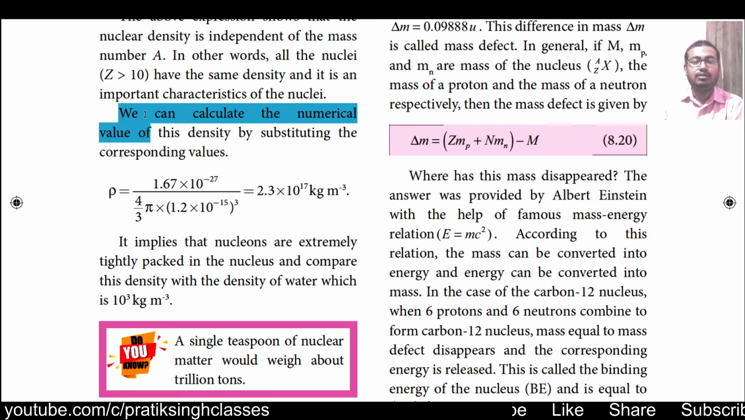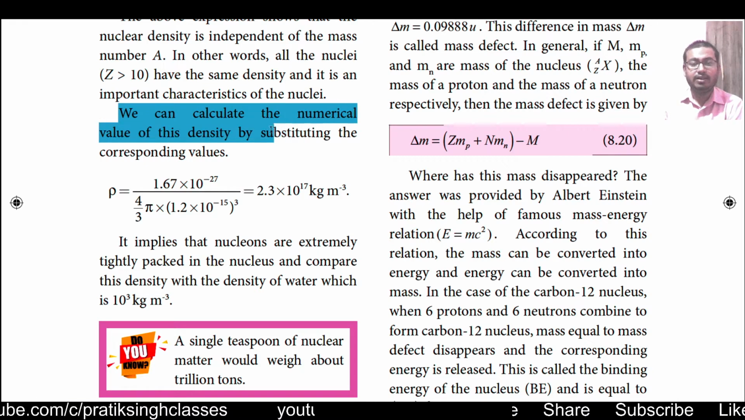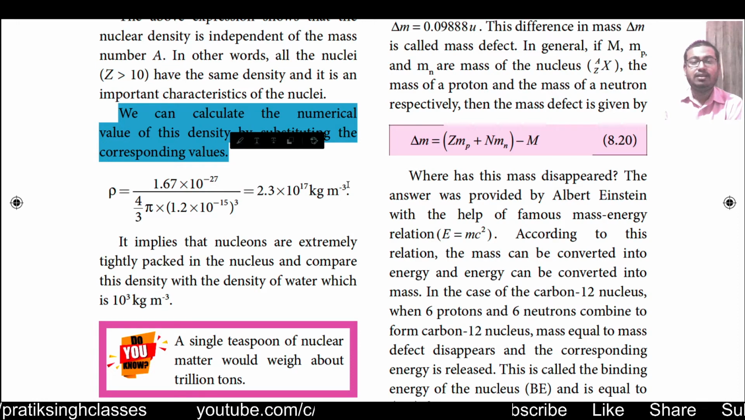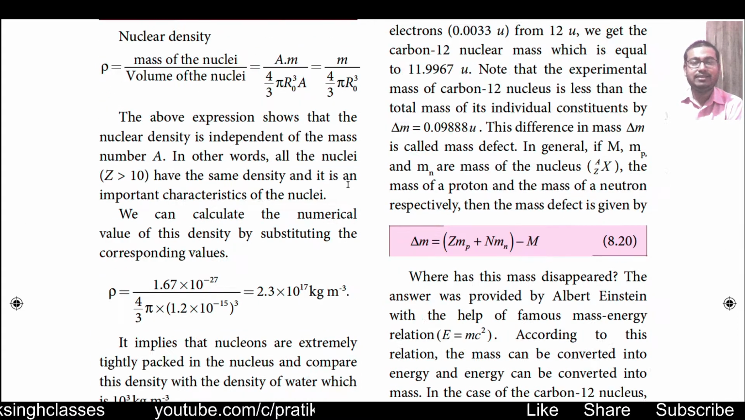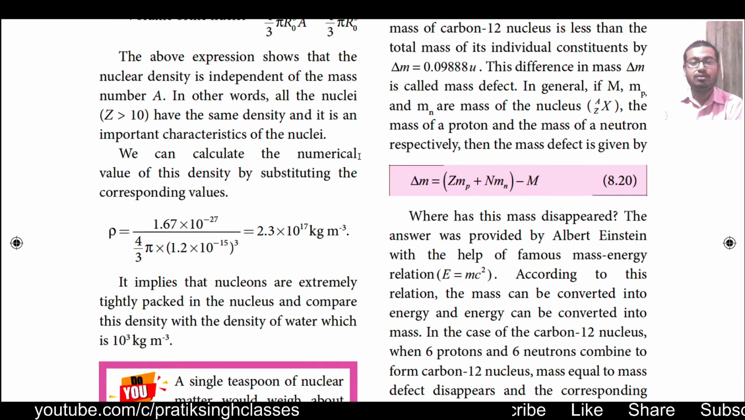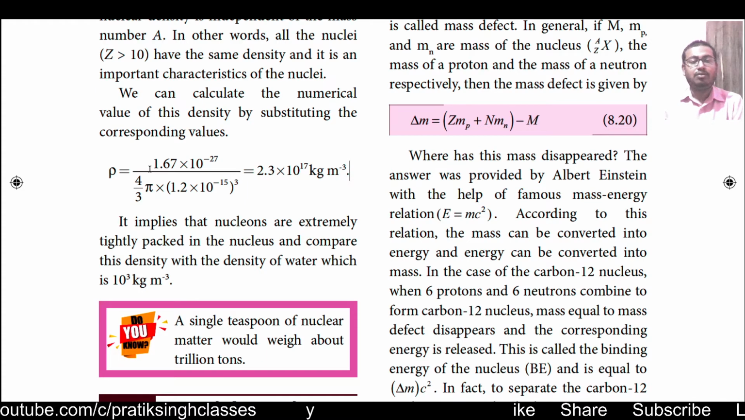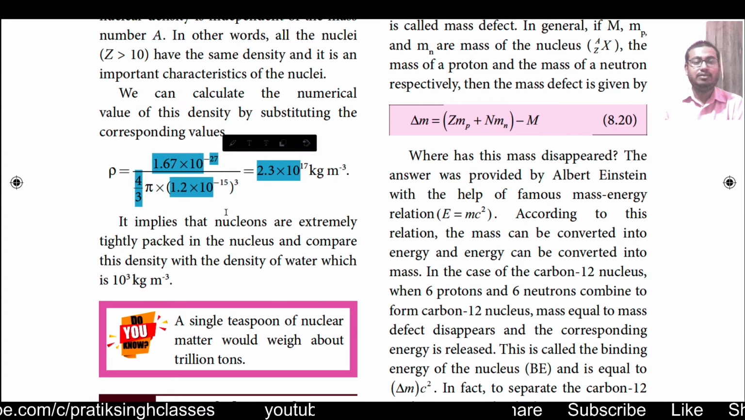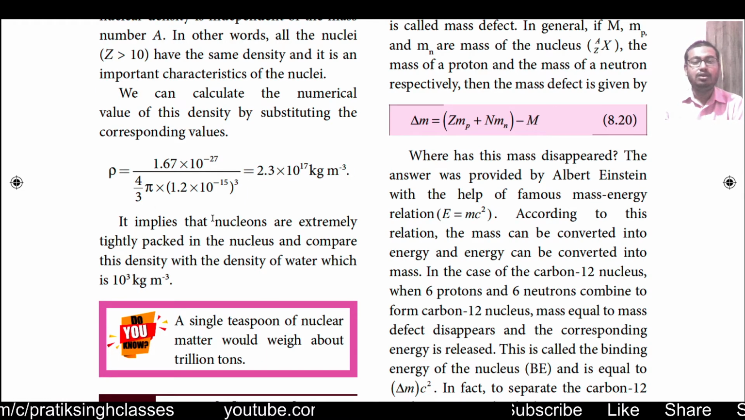We can calculate the numerical value of this density by substituting the corresponding elements. How to find the nuclear density? Just substitute the values in the given equation. Rho is equal to M by 4 by 3 pi into R naught cube, that is rho is equal to 1.67 into 10 to the power minus 27 by 4 by 3 pi into (1.2 into 10 to the power minus 15) the whole cube. It gives us 2.3 into 10 to the power 17 kg per meter cube.